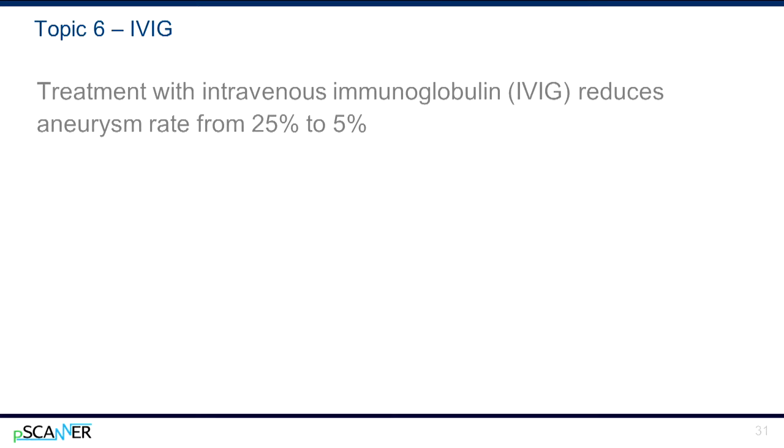Treatment with intravenous immunoglobulin, or IVIG, reduces the aneurysm rate from 25% to 5%. It's the first line of treatment for KD. IVIG does not work for everyone.